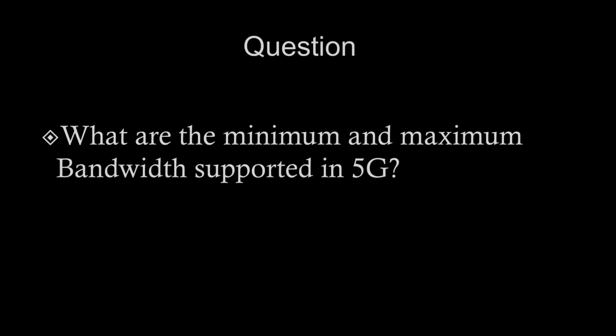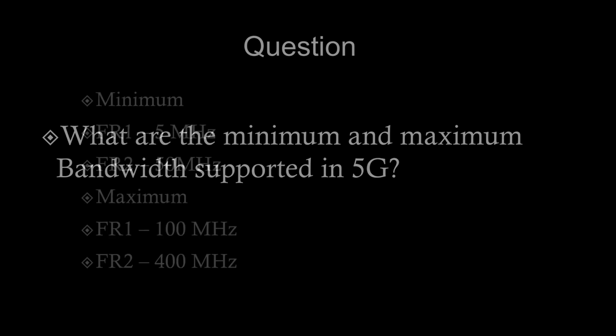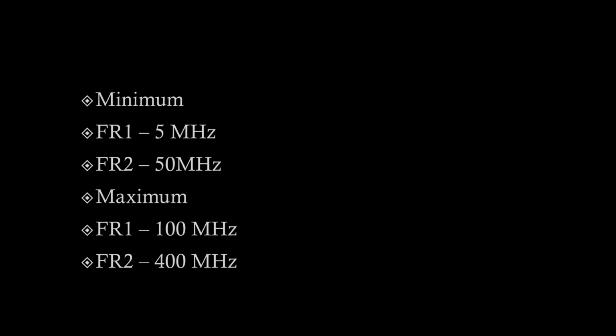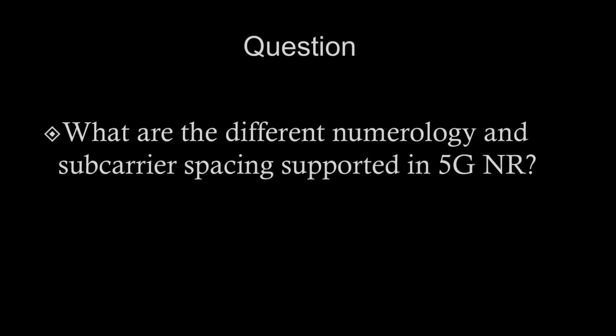What are the minimum and maximum bandwidth supported in 5G? The minimum supported in FR1 is 5 megahertz, in FR2 it is 50 megahertz. The maximum supported in FR1 is 100 megahertz, and in FR2 it is 400 megahertz. What are the different numerology and subcarrier spacing supported in 5G NR?